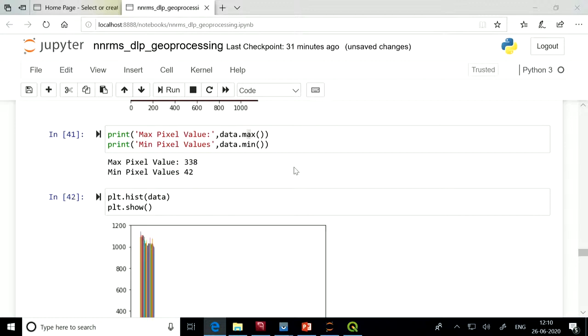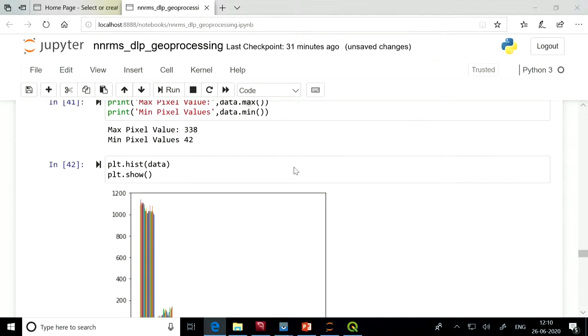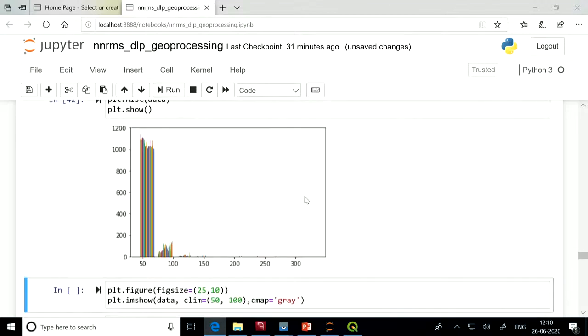It takes a bit of time. So now you can see this is the histogram of the image that got generated. Here we can see that most of the pixels are lying in the range 50 to 100 only. Above 100 there are very few pixels, so most of the information is contained in this range only.